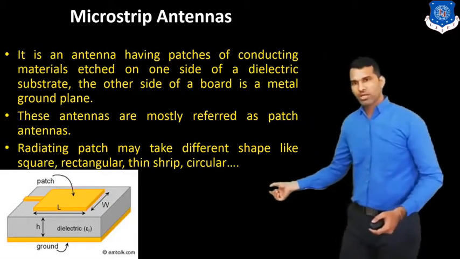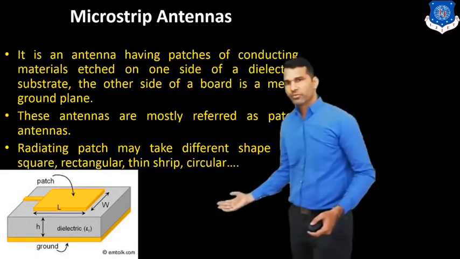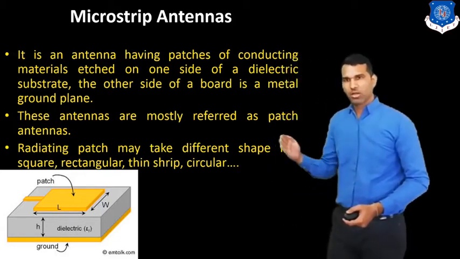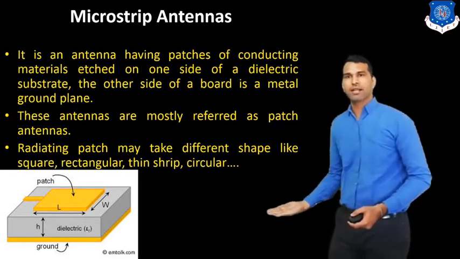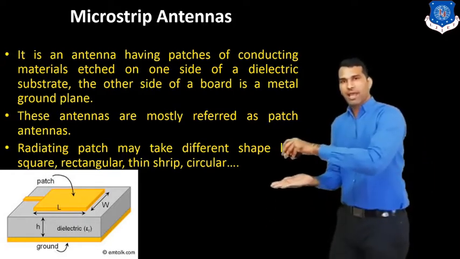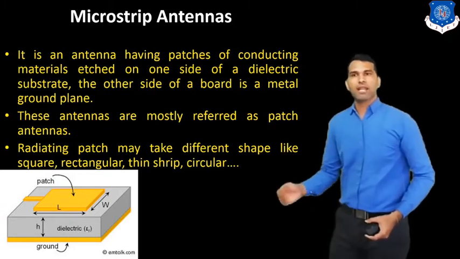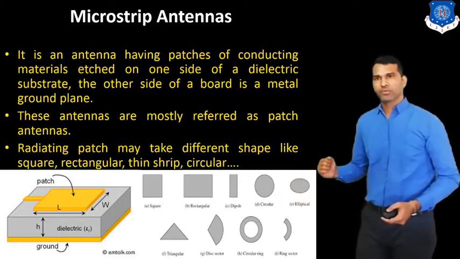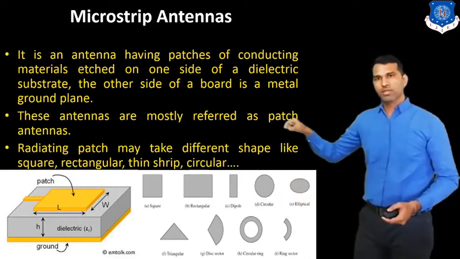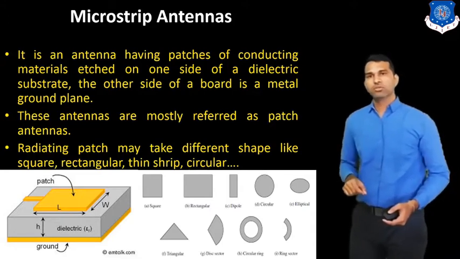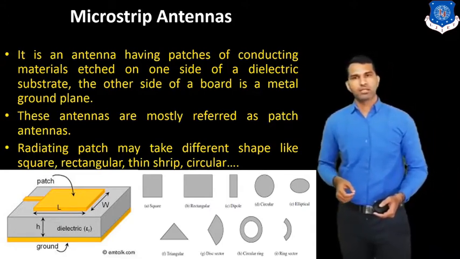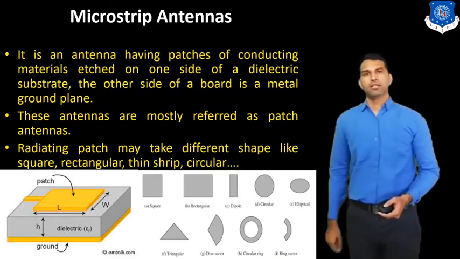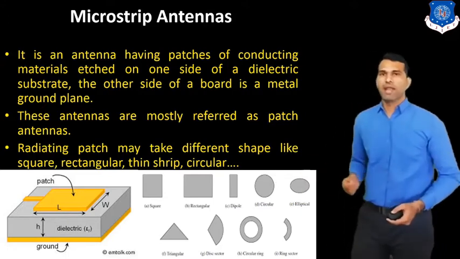In the middle part, you can see the dielectric material, and the upper portion is the patch, and the lower portion is known as the conducting ground. In between the patch and ground is the dielectric material. And these are the different shapes of the patch. Here the upper portion is a rectangular shape, but we can use a circular shape, elliptical shape, or any shape to design this antenna. So this is the microstrip antenna.